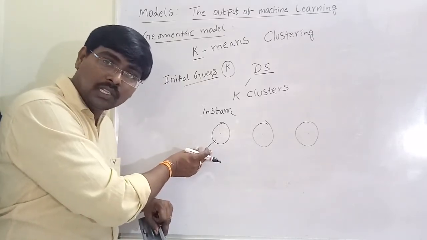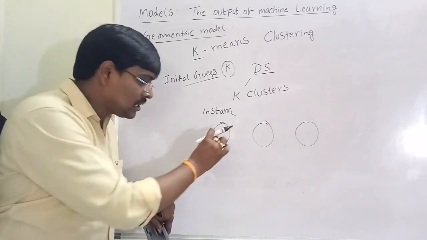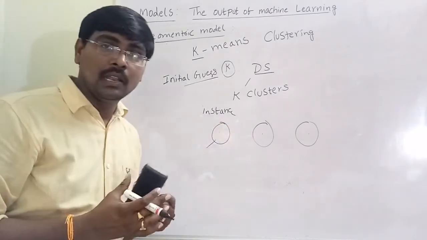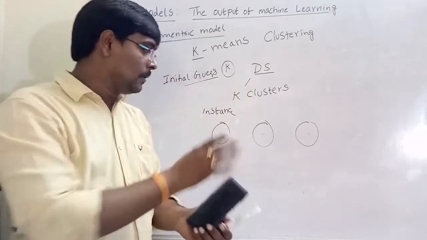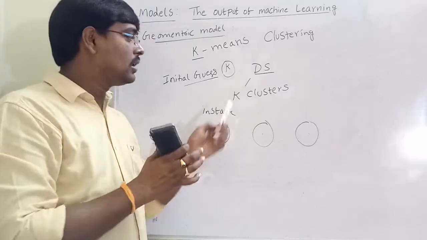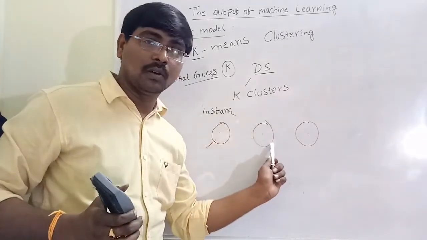Calculate the average distance from this point to this point. Compulsorily the distances must be low. That means pick an element, and the average distance from that element to the center must be less. If it is not satisfied, reassign that element to another group.